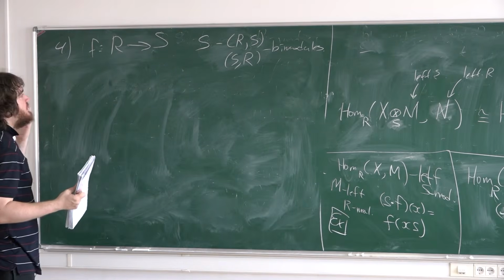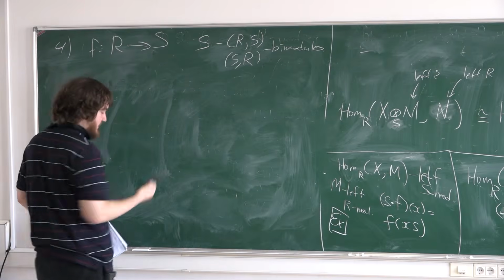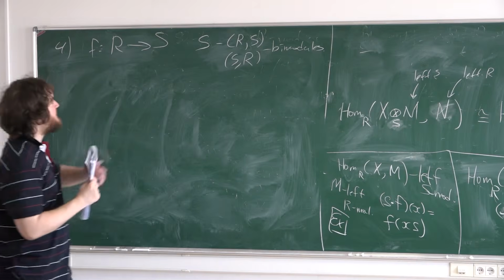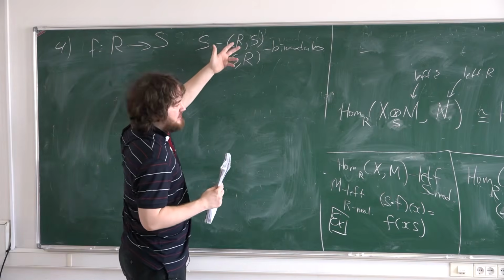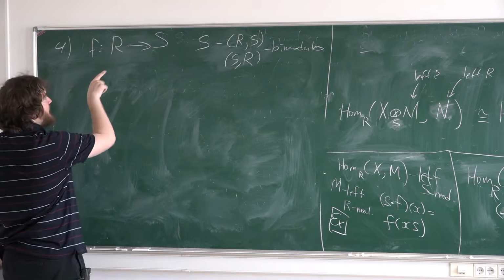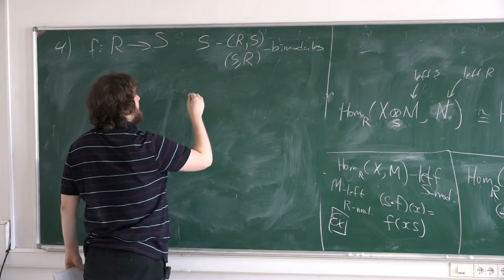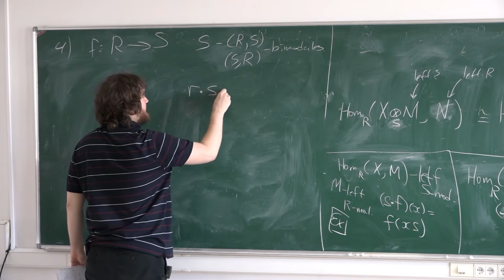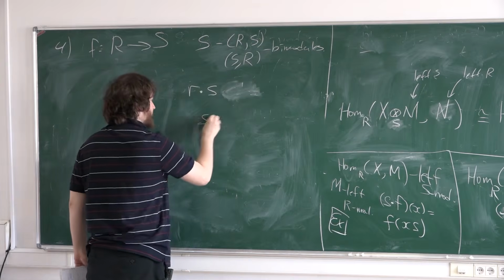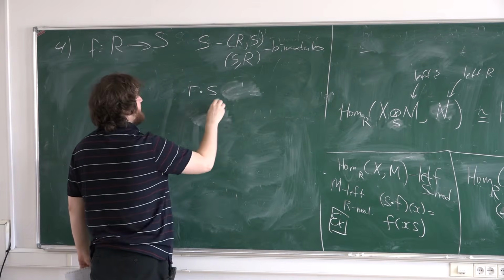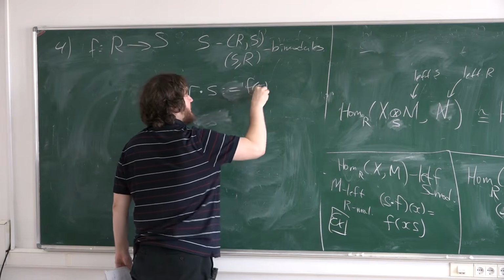In what sense? Of course you can multiply two elements of S, so S has right or left S module structure. But what is the R module structure? It's the multiplication by the image of an element of R under this f. For example, this structure R-S-prime is just S-prime, and by definition it's f(r)s.